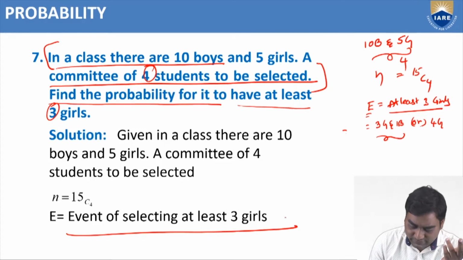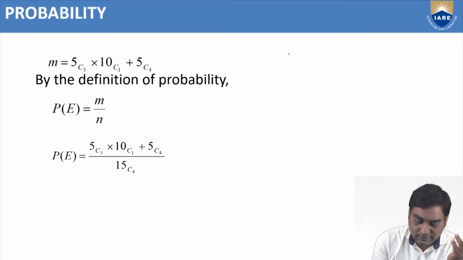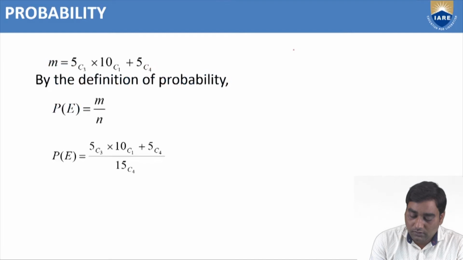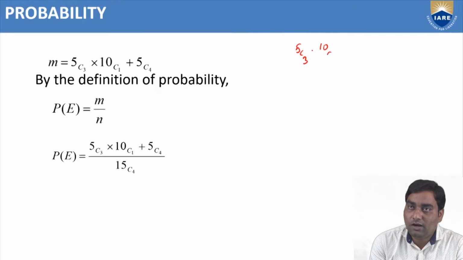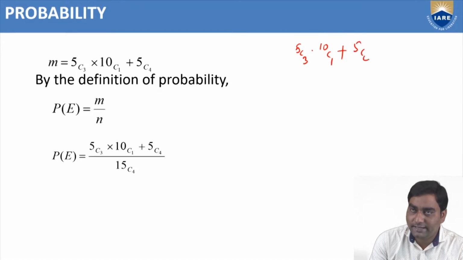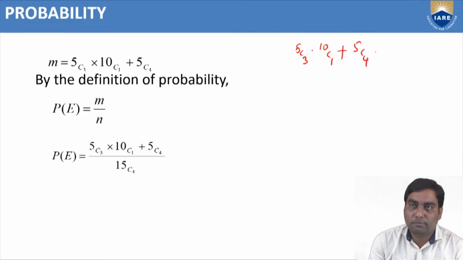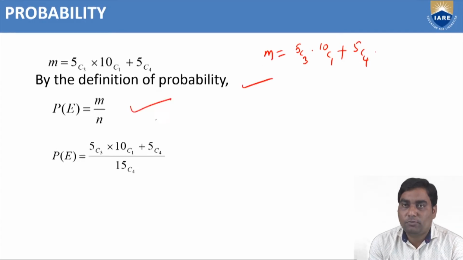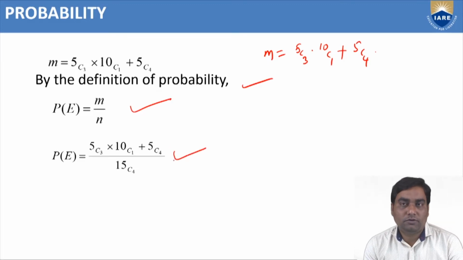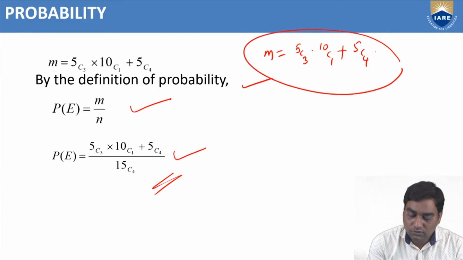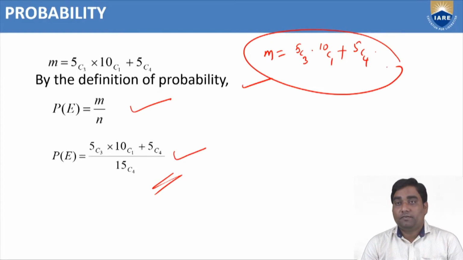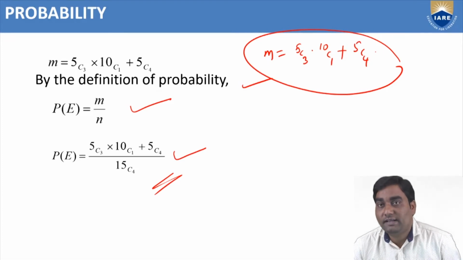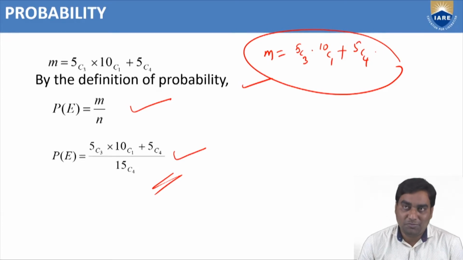Right? That's why the event of selecting at least 3 girls: selecting 3 girls from 5 girls, 5C3. 1 more boy is required now, from 10C1. That is the one option. At least 3 means 4 girls also we can take from 5 girls. So boys are not required because the maximum number of students is 4 only. This is M. So by the definition of probability, P of E equals M by N. So finding M, the number of favorable events, plays a very important role in probability problems.